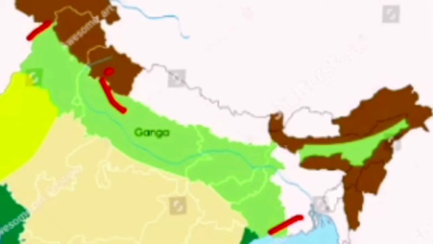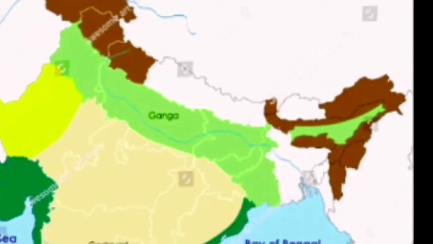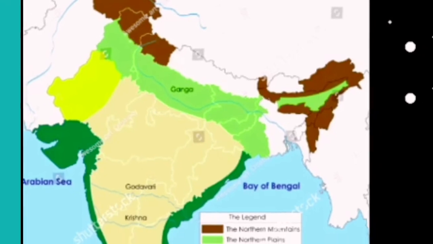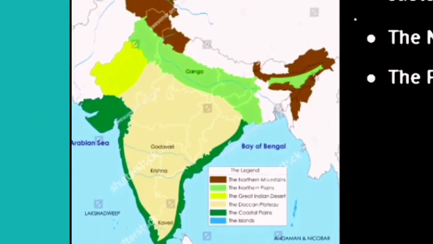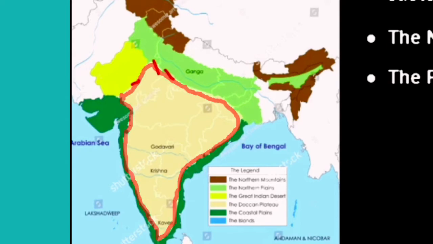This is the complete area. If you are able to see this complete area starting from here, as we studied earlier, in the north it is parallel to the Yamuna, Ganga and Brahmaputra rivers. As you can see, this is the Ganga river, and the Brahmaputra river. So it makes rough parallel lines to the Ganga and Yamuna rivers, and then completely it covers the north south part of this.